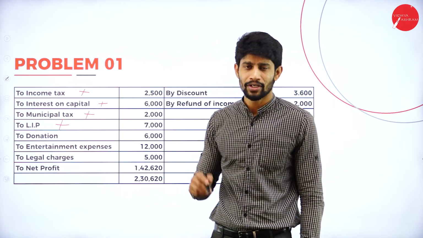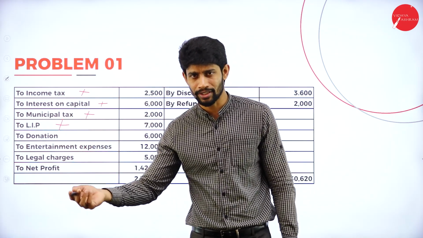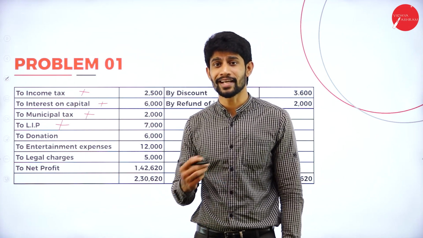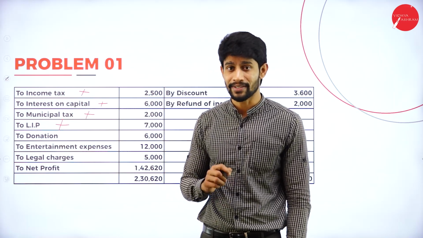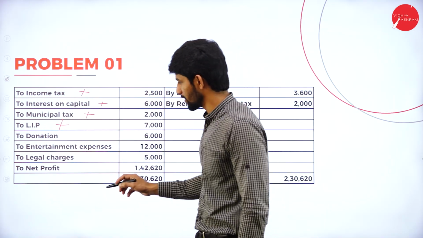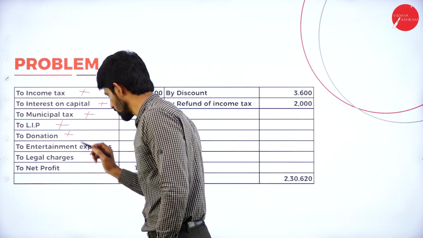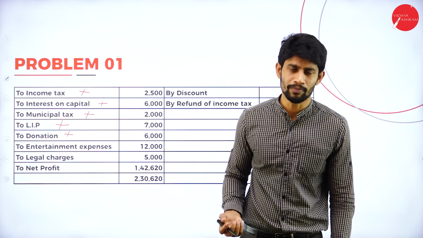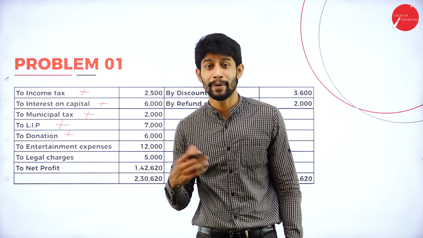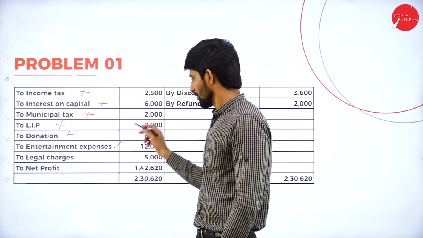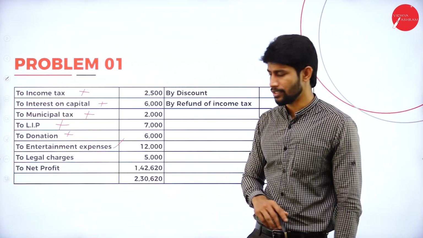Next, donation. From your interest you had given the donation, but it is not compulsory to give donation. You can claim the donation as a deduction under section 80D, but you can't claim it as an expenditure. Here you claim it as an expenditure, so you are supposed to add donation also. Entertainment expenses, okay, we can assume the entertainment allowances are spent for the entertainment of the employees and we can give the deduction as expenditure.